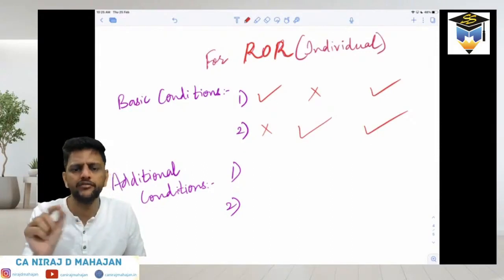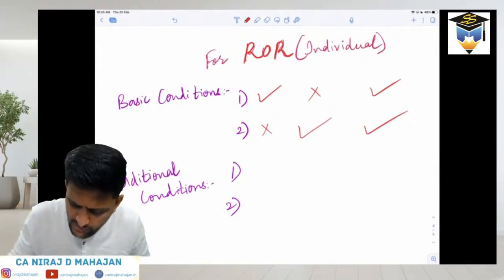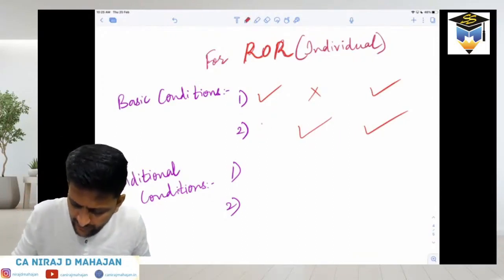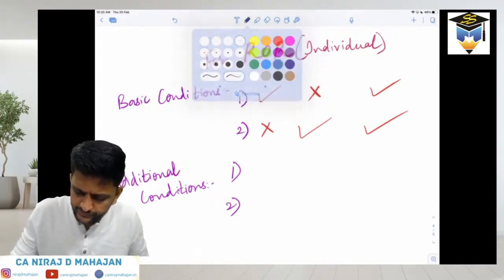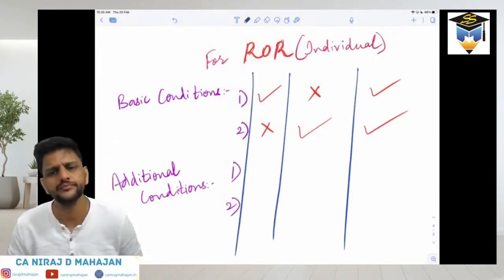At least one of the basic conditions. Do you agree or not? Please quickly tell me. I cannot go ahead unless you understand this. If you still have doubt, please ask me. These are the 3 cases. Yes or no? This will be your 3 cases.